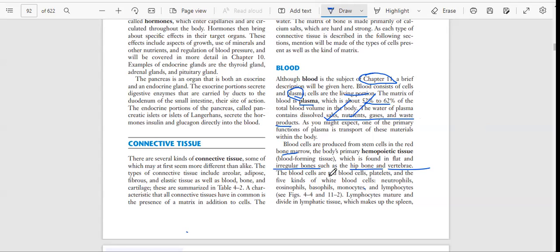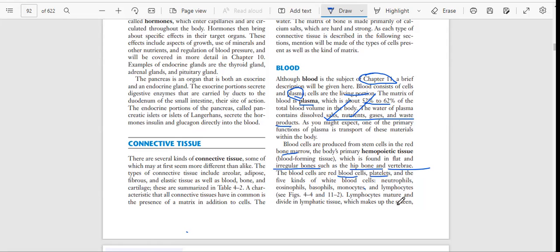The blood cells are red blood cells, platelets, and the five kinds of white blood cells. So basically, blood cells are three types, and the third type is divided into five types. What are those? Red blood cells, RBC, platelets, and the five kinds of white blood cells: neutrophils, eosinophils, basophils, monocytes and lymphocytes.